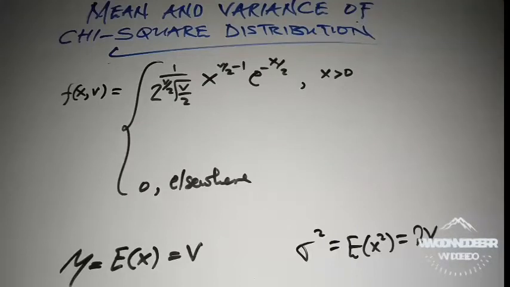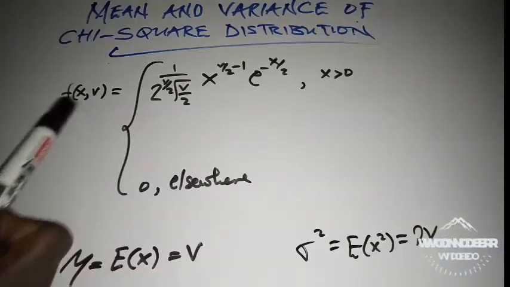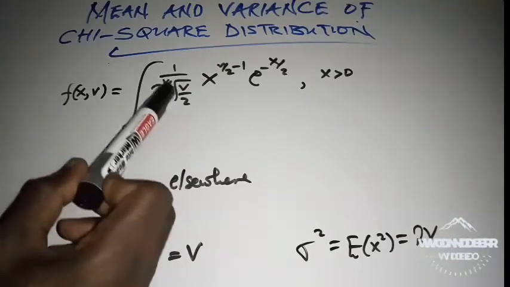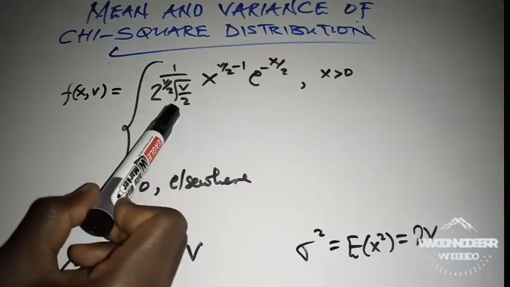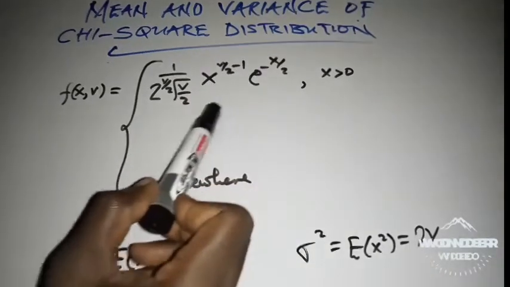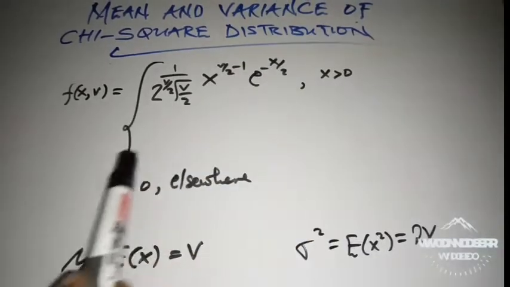Okay, and the density function of the chi-square distribution is given by f of x of v equals 1 over 2 to the power of v over 2 gamma of v over 2 times x to the power of v over 2 minus 1 times e to the power of negative x over 2.